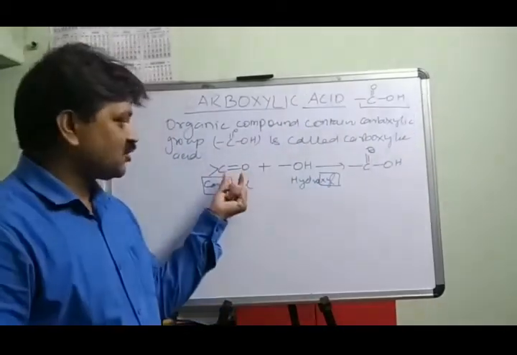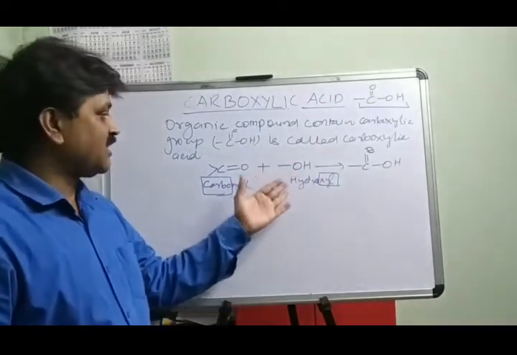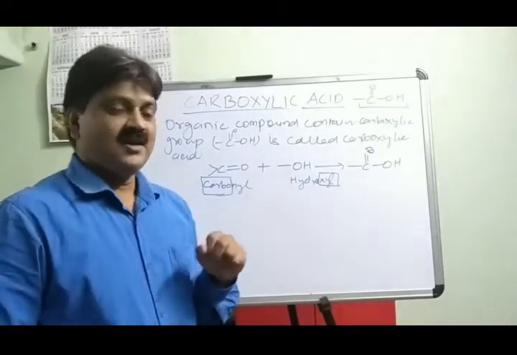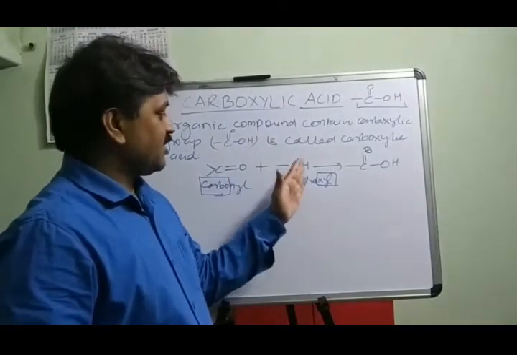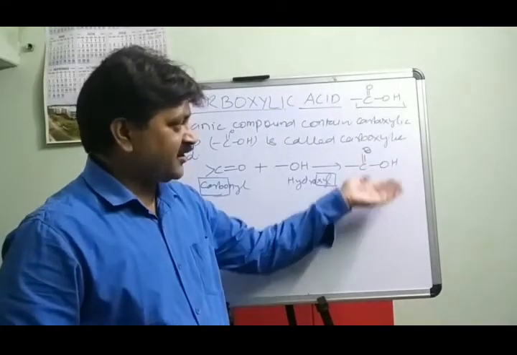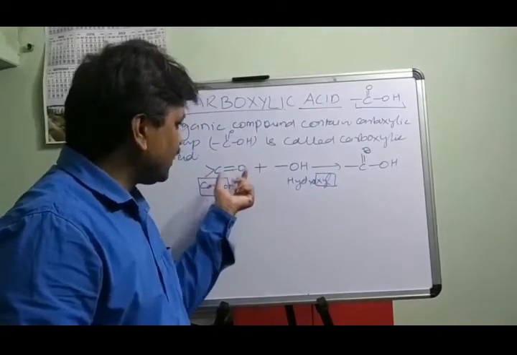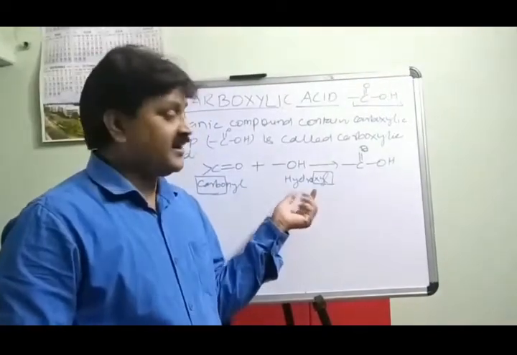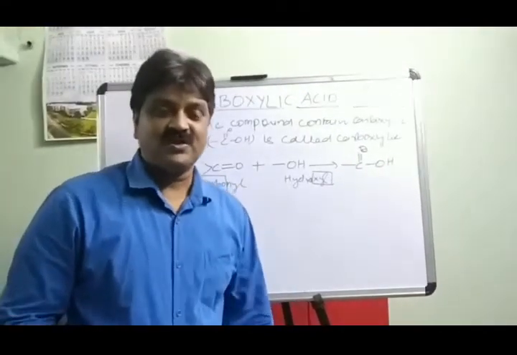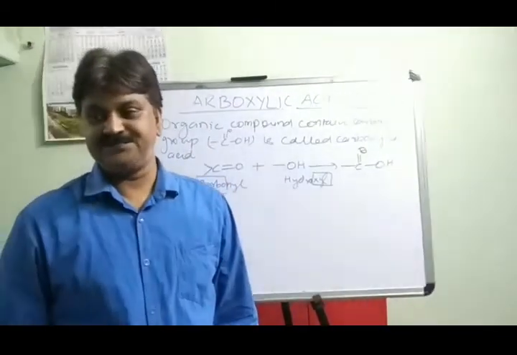Although it has the two functional groups, carbonyl and hydroxy group, it does not show the properties of the carbonyl and hydroxy. It has a distinct property. It means the functional groups carbonyl and OH combine to form the carboxylic acid. So the property of carboxylic acid is somewhat different from the property of the carbonyl or hydroxyl group. So the organic compound in which the carboxylic group is present is called the carboxylic acid.